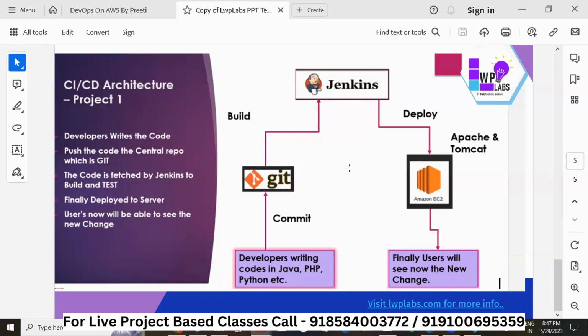If you see this diagram, guys, it is pretty clear. On the left side it is written that developers write the code and push it to the central repo. Are we creating a war file or jar file using Jenkins? Yes, we are using Jenkins to do some activity, a build activity. In this case we will be creating a war, but don't consider that Jenkins will only create war files. Jenkins is not meant only for creating a war file.